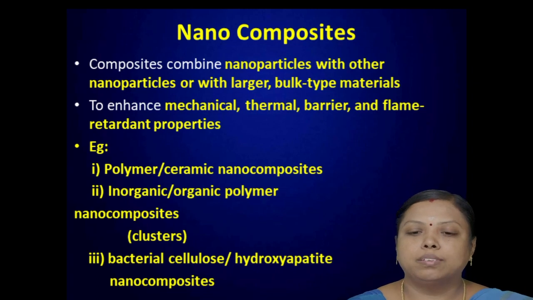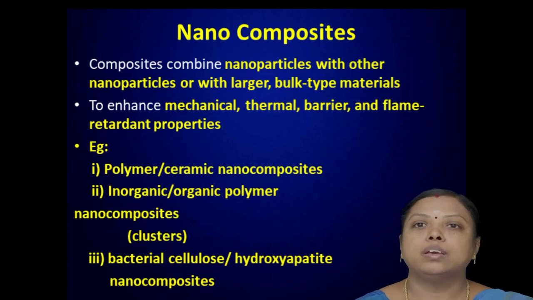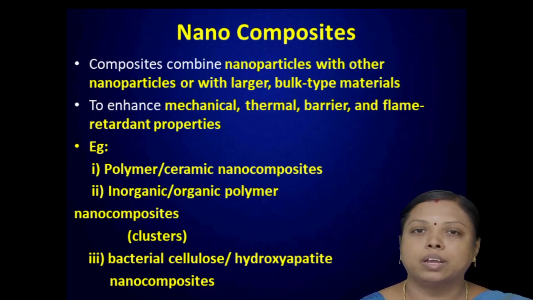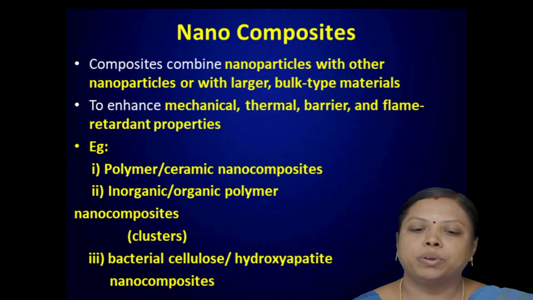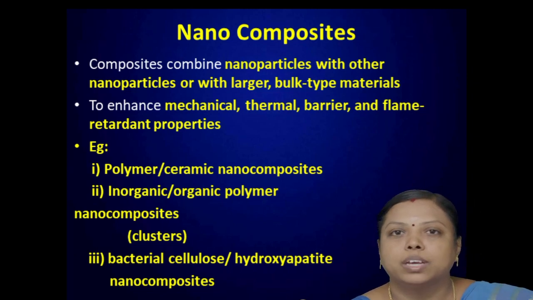Okay, let us see the third type. This is nano composites. So composite, the meaning of composite is a mixture. So it's a mixed form of nanomaterials. One type of nanomaterial is mixed with another form of nanomaterial. Due to this mixing, it improves its property, or it may enhance the property of the product we are producing in nano size. So this composite combines a nanomaterial with another nanoparticle, or with either larger or bulk type of materials. By doing this, it will improve the properties.